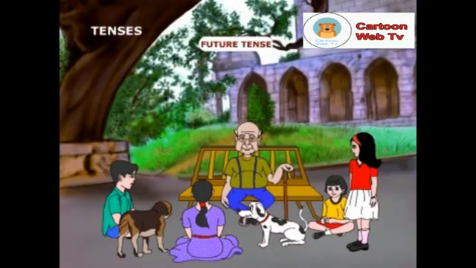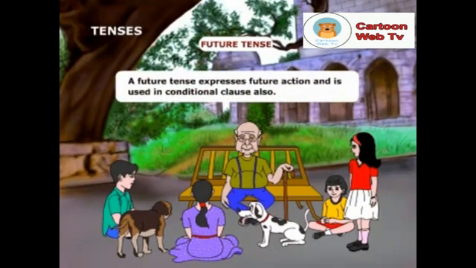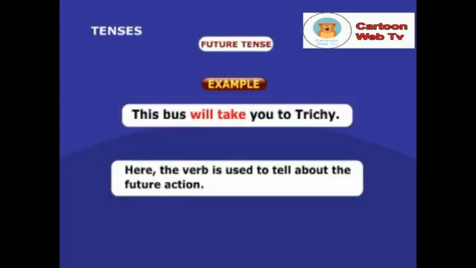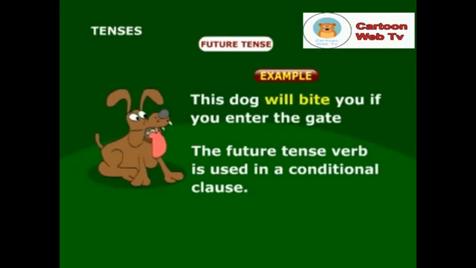Grandpa, let me explain about future tense. A future tense expresses future action and is used in conditional clauses also. Look at this sentence. This bus will take you to Trichy. Here, the verb is used to tell about the future action. In this example, this dog will bite you if you enter the gate. The future tense verb is used in a conditional clause.